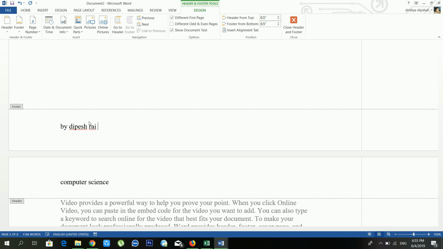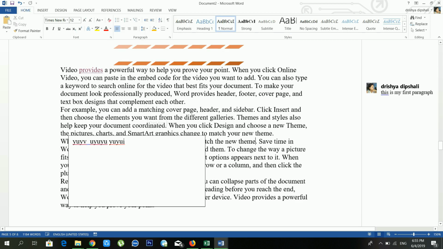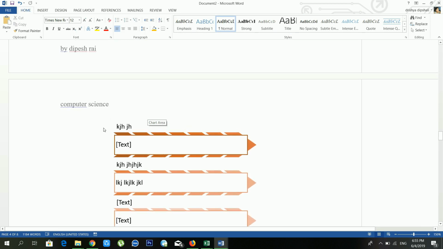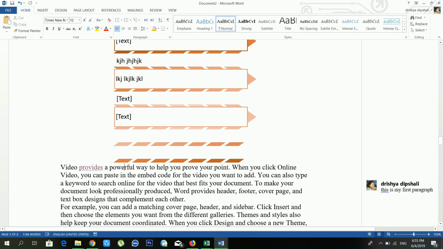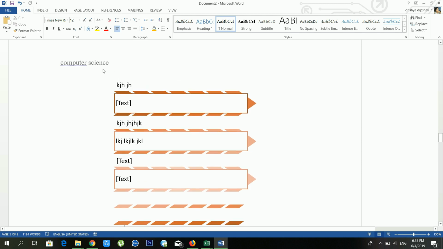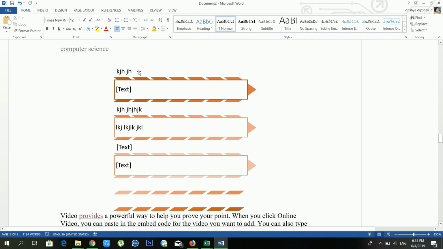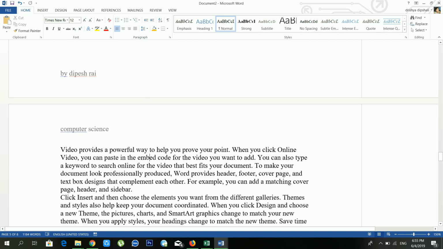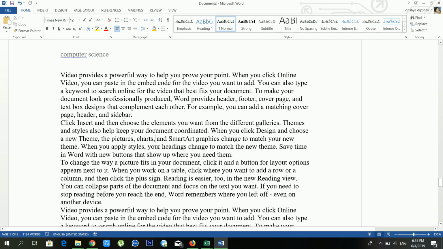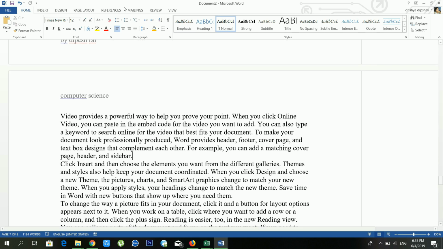It's the writer's name, right? After this I need to close this. See, now I've put my header and footer on page number 5, right? Now see, it's on all pages. It's applied on every page. So it's the benefit of header and footer.